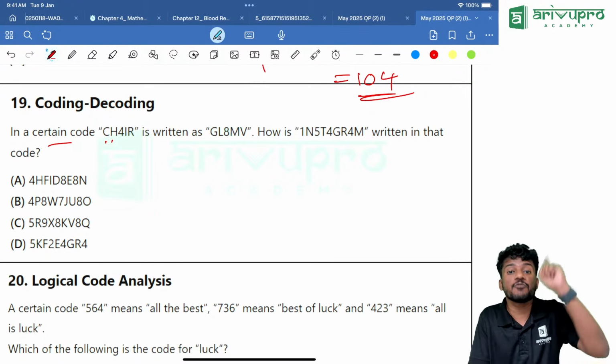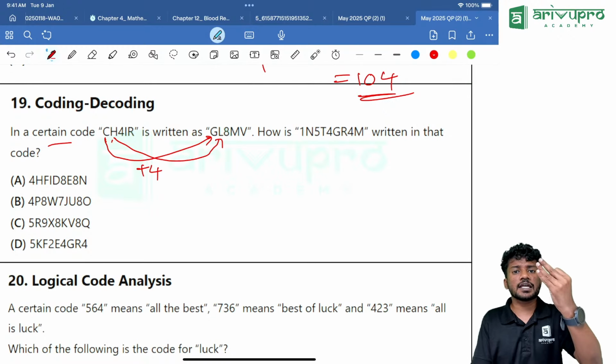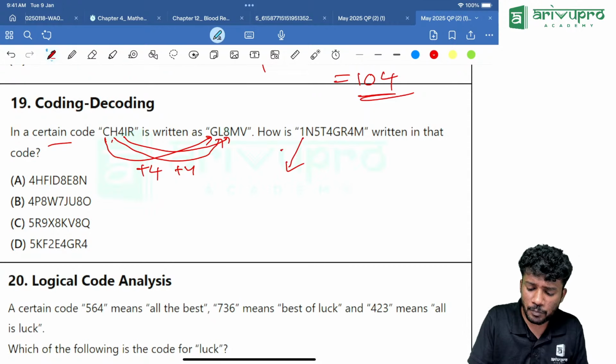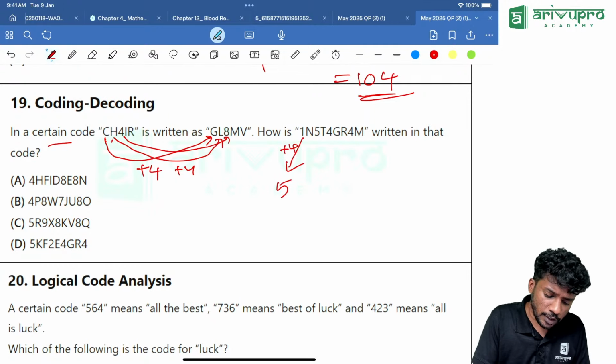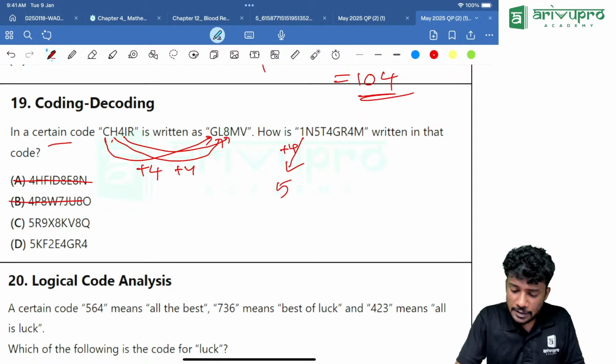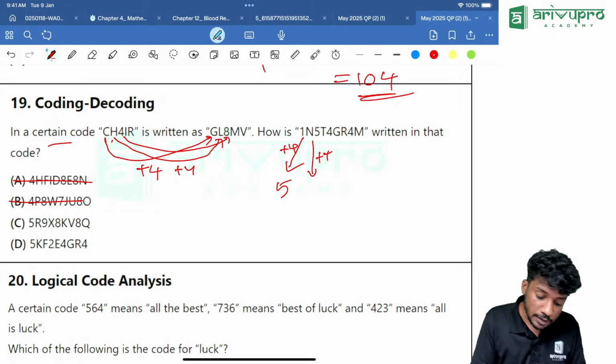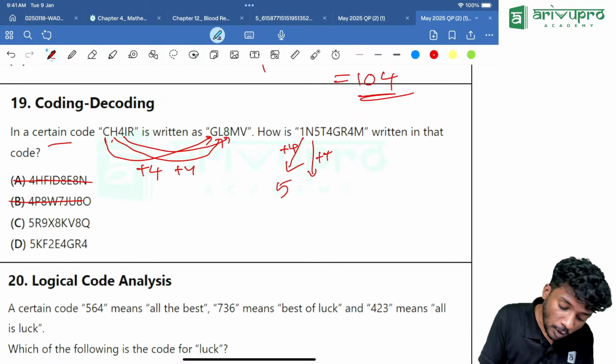C is becoming G. How will C become G? Plus 4. Correct? D, E, F, G. Then similarly, how will H become L? I, J, K, L, plus 4. Similarly, 4 is also becoming what? 8. So we understood the pattern is plus 4. If you look into it, 1 plus 4 is how much? 5. Only the first two options are eliminated. Then N plus 4 is how much? O, P, Q, R. That means option C is the answer. That's all done. Within seconds you are getting the answer.